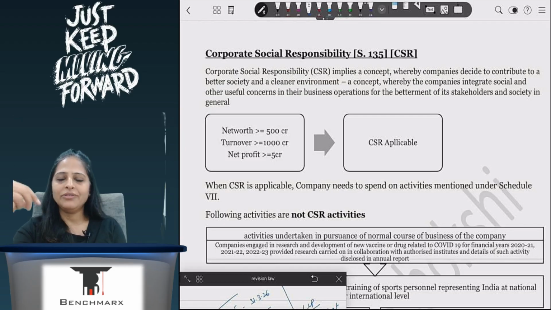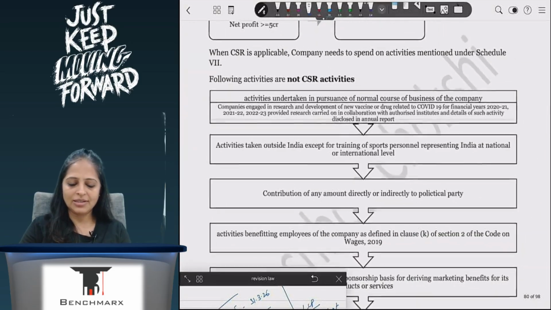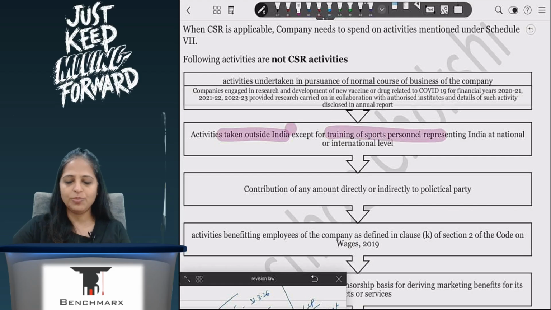Now, what activities I will do but which are not considered CSR is very, very important. If I am doing it in the normal course of business, then it is not considered CSR. If I am spending any amount outside India, except for sports personnel training, then it is not CSR. The law says India is still developing, so you have to spend in India.